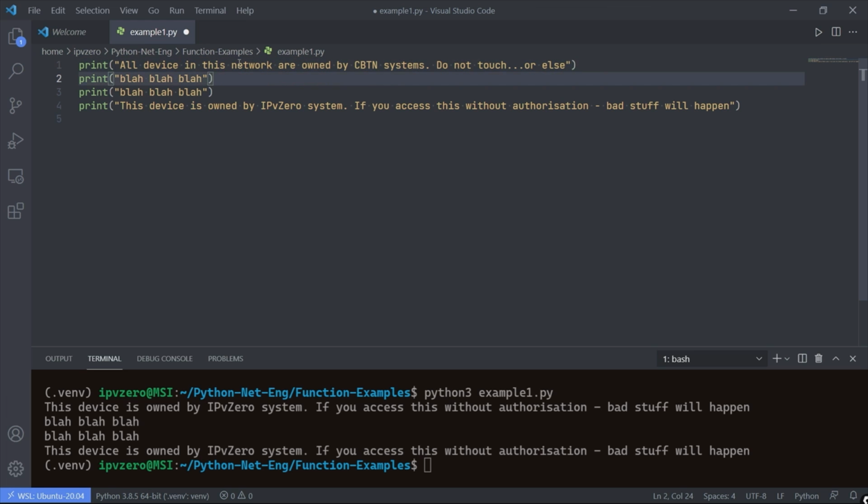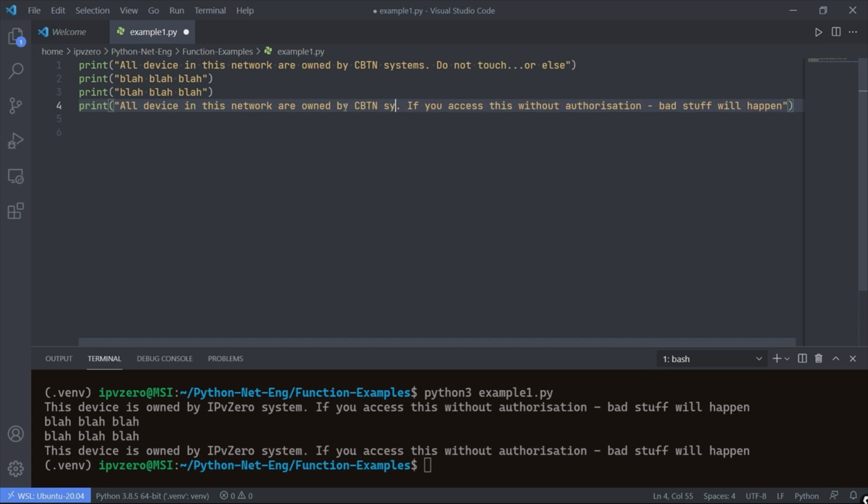Some really ominous message. Okay, so as we can see here, our warning message has changed. Now because it's changed, we've changed it here, but we also have to change it here as well. So then I'd also need to alter the code at this part here. I'd have to go in and take all this away, just add all this, and I suppose I could, in this case, just use a copy-paste job. But like I say, this is a very simple example.